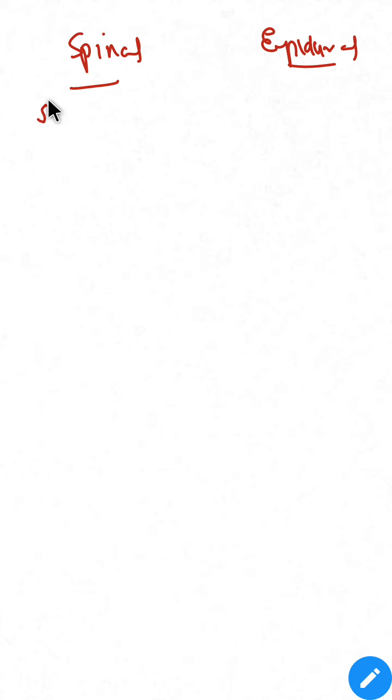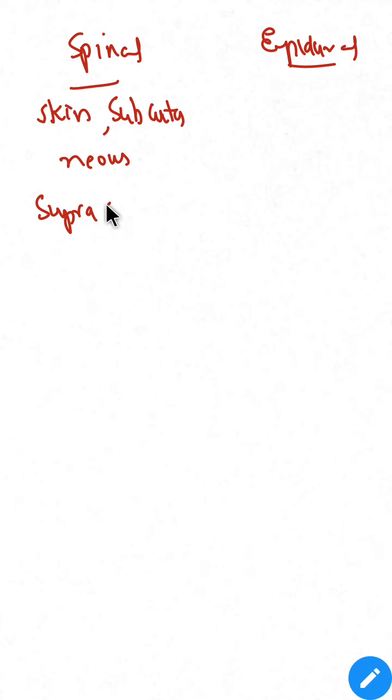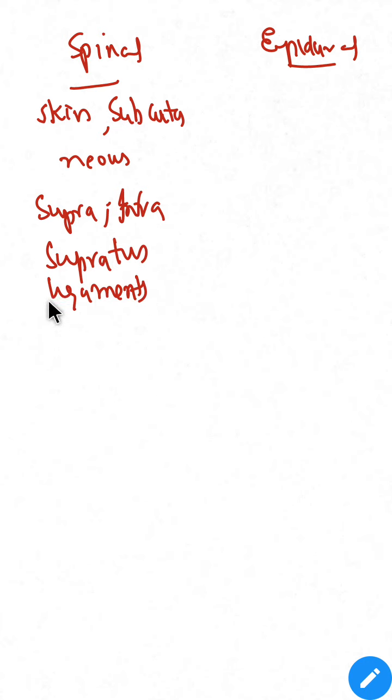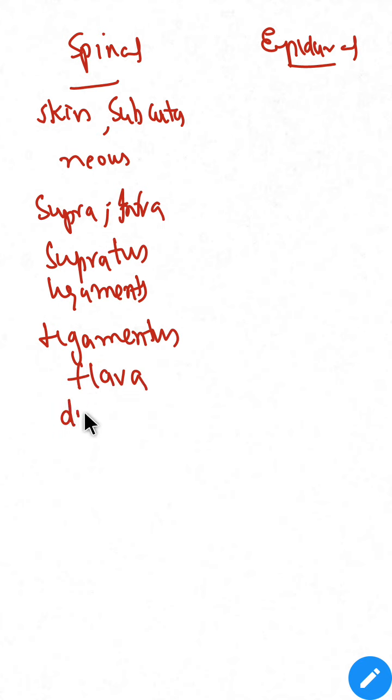We pierce skin, subcutaneous tissue, supraspinous and interspinous ligaments, ligamentum flavum, and we pierce dura mater.